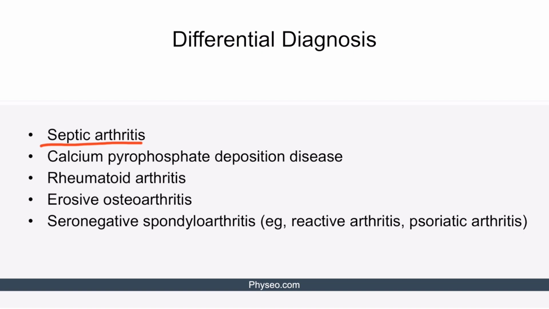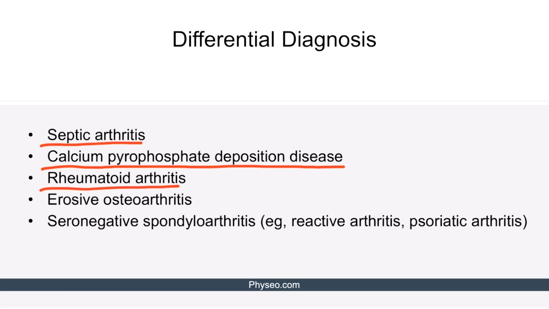Additionally, complete blood count would show severe leukocytosis with a possible left shift. Another diagnosis to consider is calcium pyrophosphate deposition disease, that is pseudogout. However, an attack of pseudogout usually lasts longer than that of gout. We will discuss pseudogout in great detail later in this lecture.